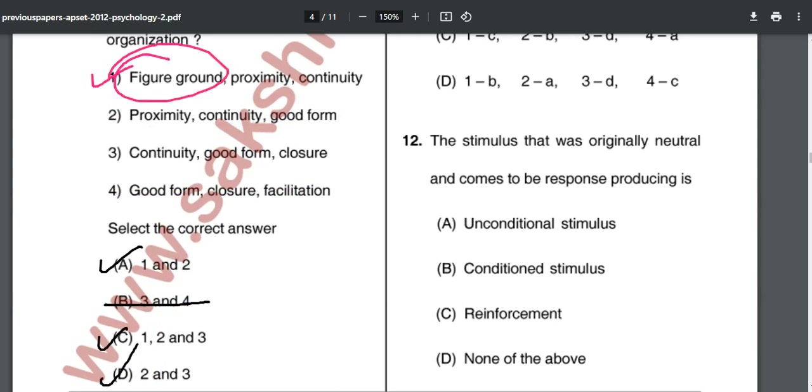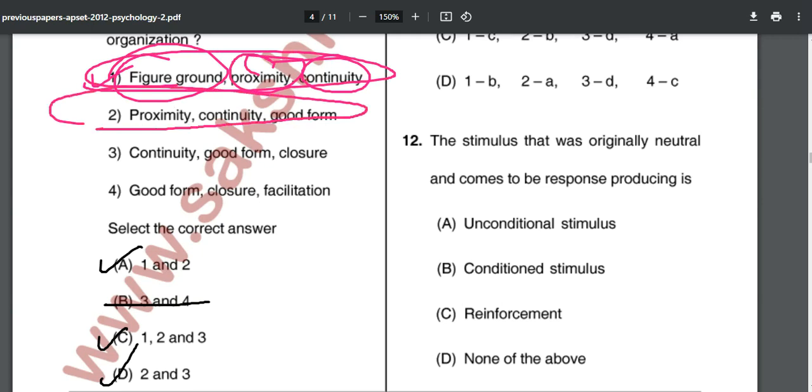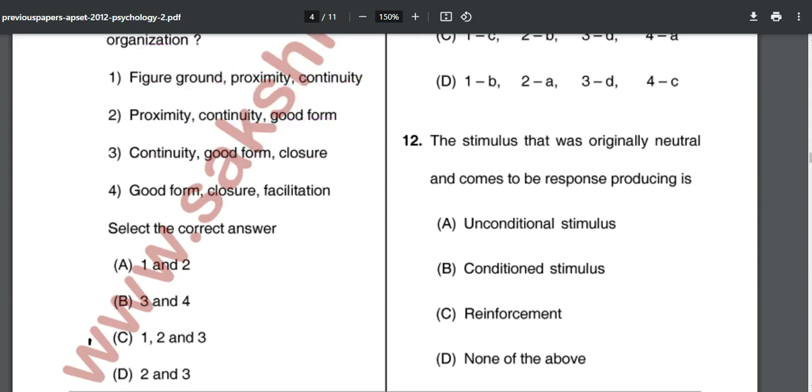So figure ground, yes. Figure ground, proximity, continuity, yes. 1 will also be the answer. Proximity, continuity, good form, yes. Continuity, good form, closure. Because of the closure we will include the third one as well, because it is not covered in any two of these. So the correct answer will be option number C, 1 2 and 3.